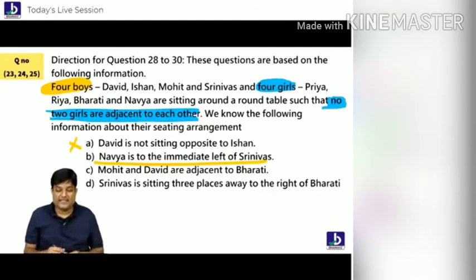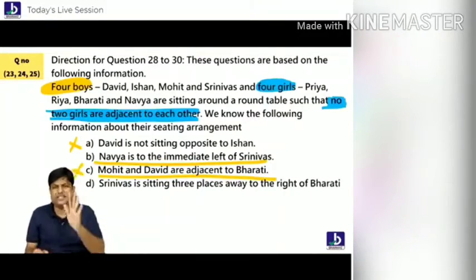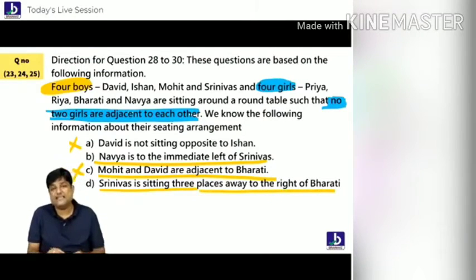Now let's try to move forward, everybody. What is said, that Mohit and David are adjacent to Bharti? No, no, no. Weak point. Very uncertain point. We don't know. Okay. Srinivas is 3 places to the right side of Bharti. Yes, I know the address of Srinivas. I will tell you where is Bharti.